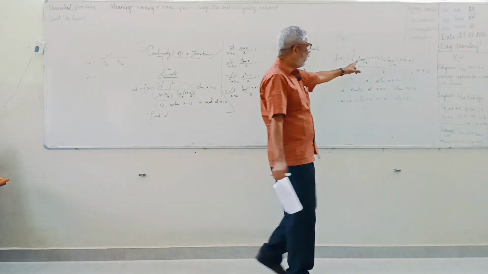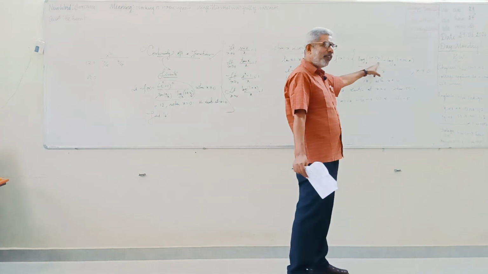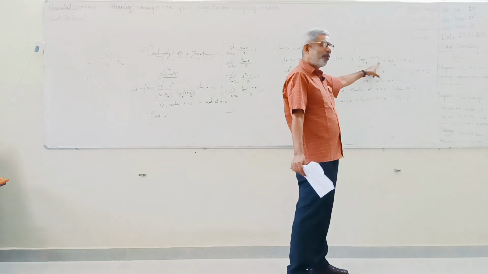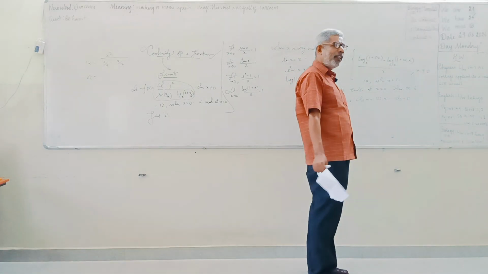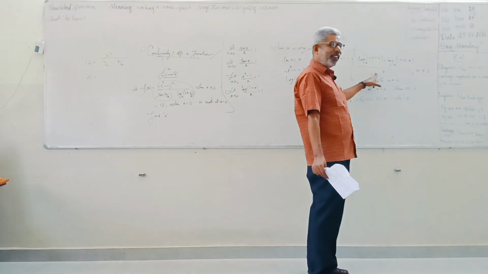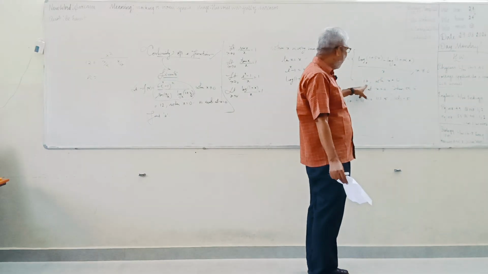Can you see something here? Log 1 plus something. That is 5x. Minus logarithm of the next one, that is alpha x. Divided by x. And that should be equated to 10.